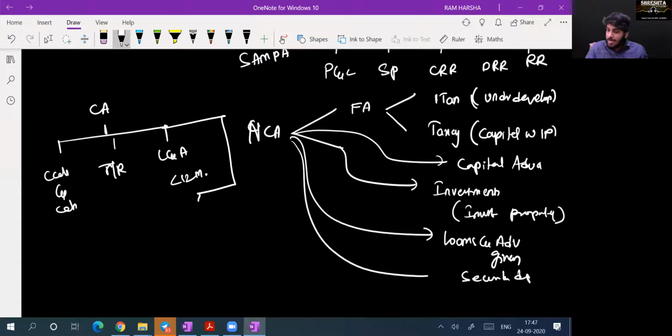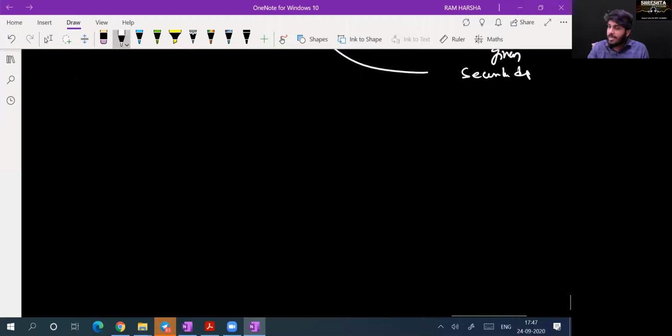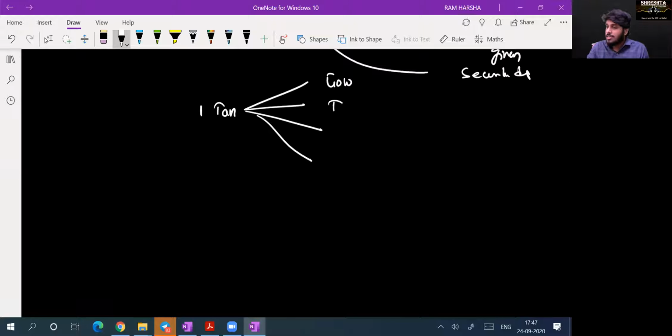And most importantly, inventory. Yes or no? Yes, sir. Now tell me, Sudhir, are these all line items or not? Again, if you take intangibles, it will have a breakup: goodwill, trademark, patent, copyright, IPRs, any other intellectual property rights. Are you clear?